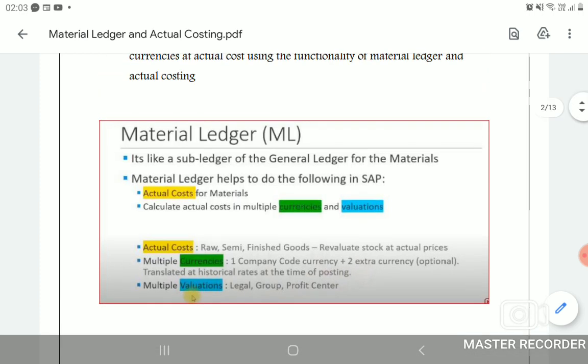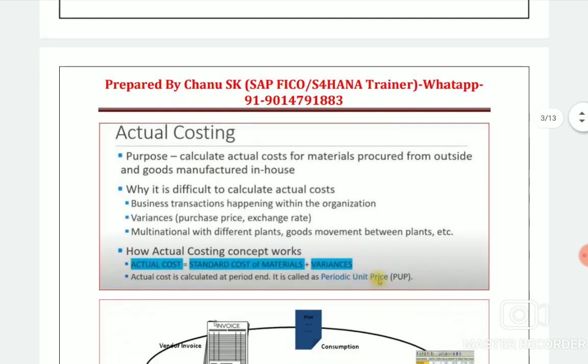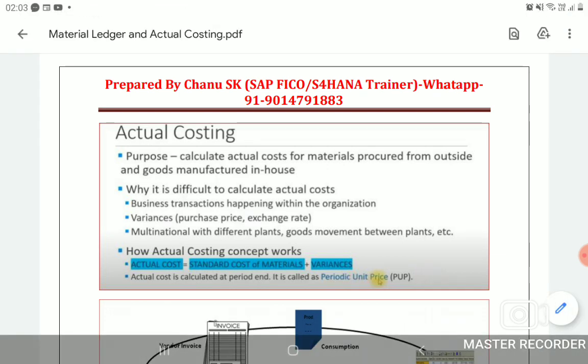So this is about the material ledger, and let's move to actual costing. Generally, actual cost equals standard cost of material plus variances. What are variances? I will take separate sessions for that. A variance is like a price difference variance, because raw material prices fluctuate a lot in different countries. So at the time of goods receipt there will be a price difference variance account, and that amount goes to the price difference account. At the time of invoice also, you need to maintain the price difference account.